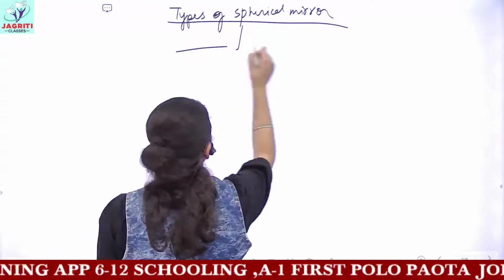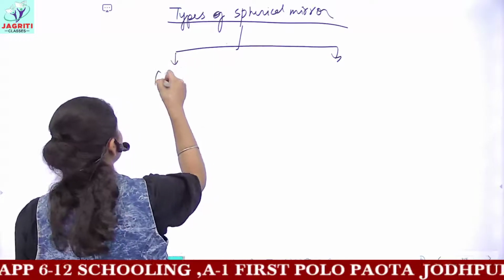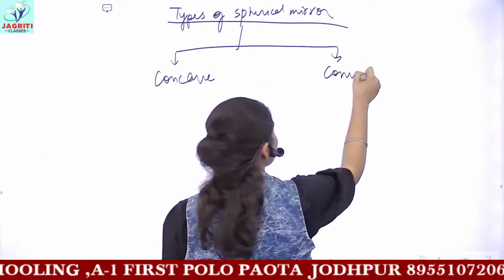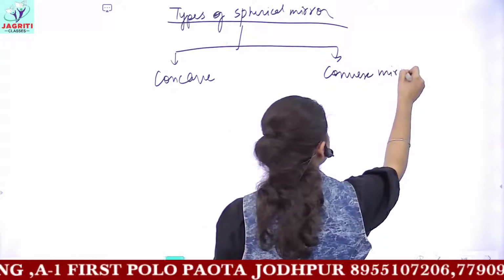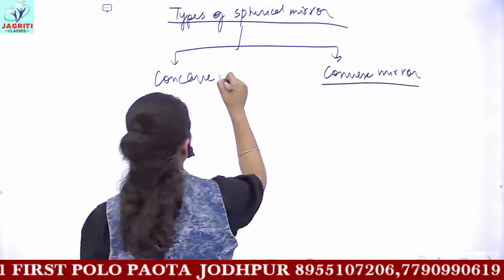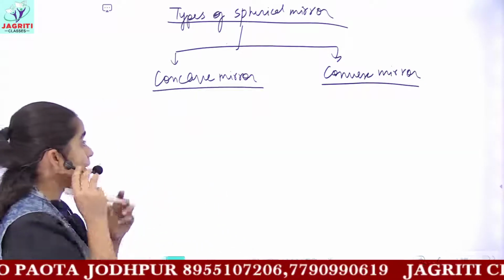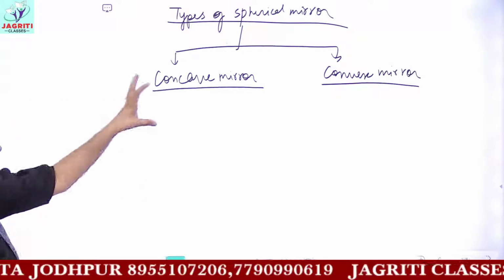So you have two types. The first is concave and the next one is convex mirror. Now in the two types, as the name suggests, both of these are spherical.